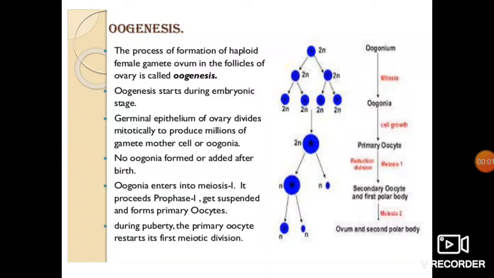Okay, students, so we shall continue with the same slide. We have just discussed that during puberty, the primary oocyte restarts its first meiotic division. So, until puberty, the primary oocyte, which is arrested at prophase 1, restarts its meiotic division.